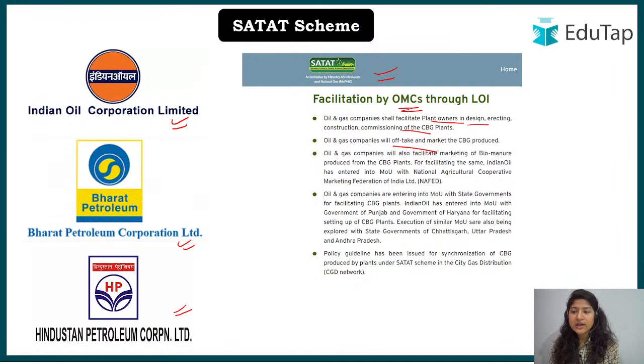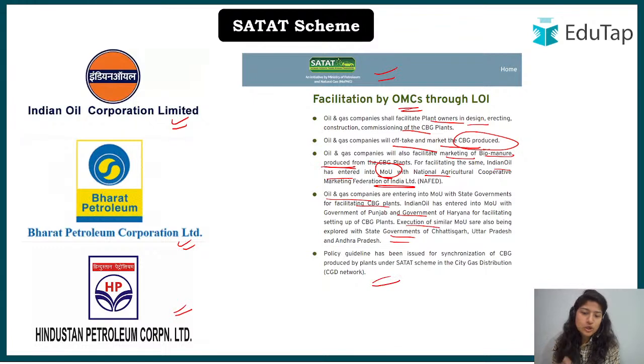They will also take off and market the CBG produced, so they will be the ones marketing it. These companies will also facilitate marketing of biomanure. So not only the fuel we are talking about, but these OMCs will also help market the manure that will be produced. For that, Indian Oil has entered an MOU, a memorandum of understanding, with NAFED for a similar purpose. Apart from that, these oil marketing companies have made various memorandums of understanding with different states to encourage people to establish their plants, so that the aim under the SATAT scheme can be achieved. So this is the basic idea.